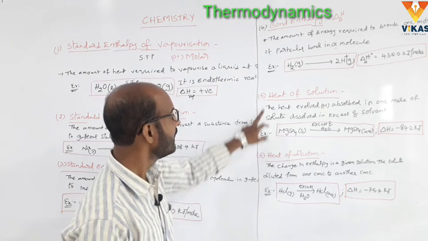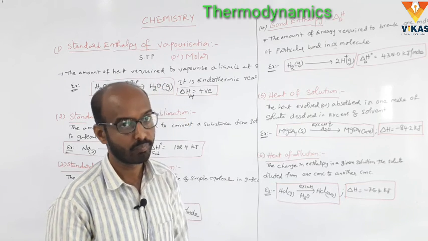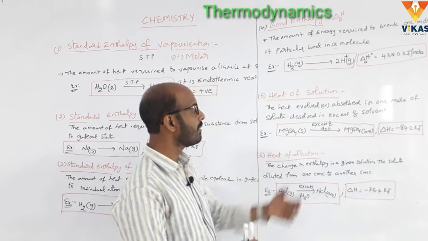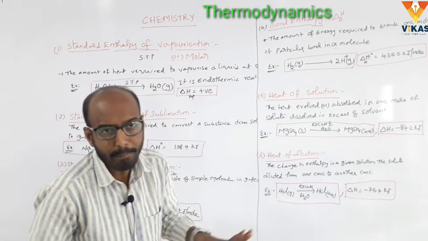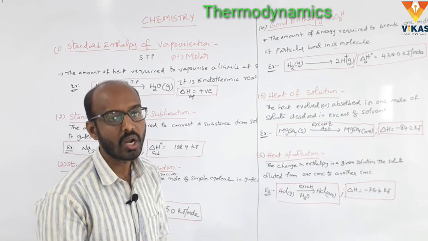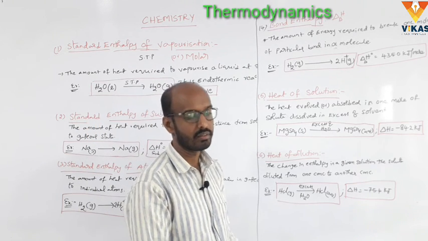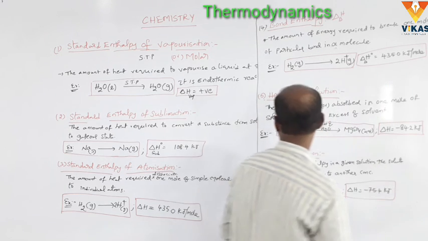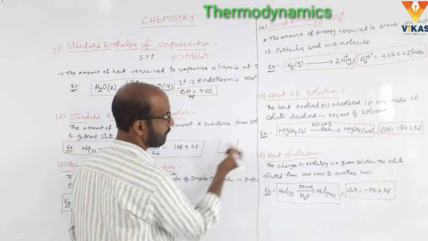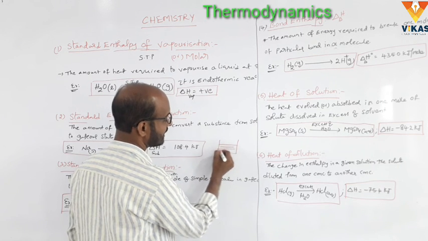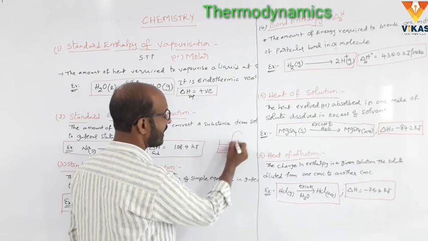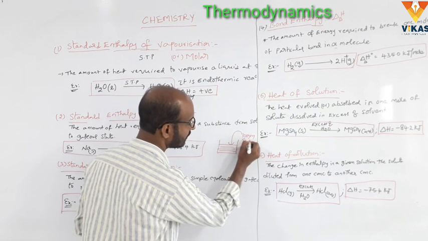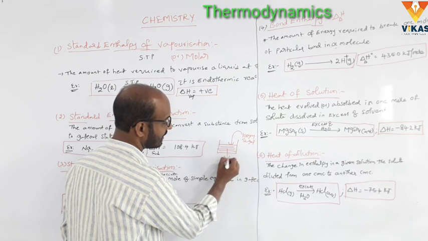Okay, and next one, heat of solution, heat of dilution. So what is the heat of solution? The heat evolved or absorbed when 1 mole of the solute is completely dissolved. The solid is completely dissolved in the solvent. So for example, we take water. Take a beaker. It contains some amount of water, for example 100 ml of water, in which 100 gram of sugar is dissolved. Here the sugar is the solute and water is the solvent.